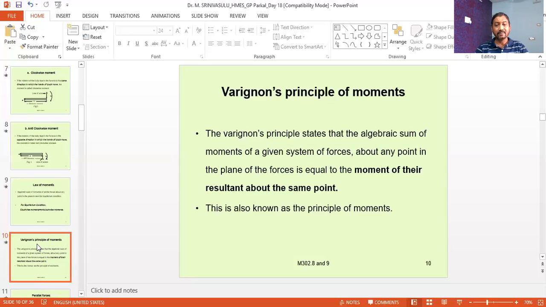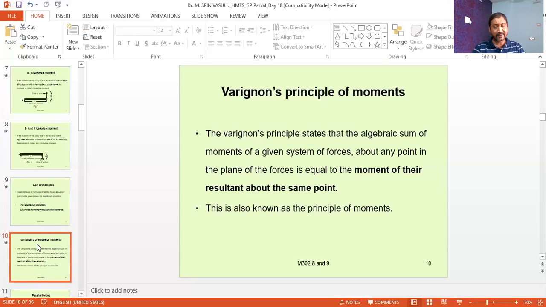So this is called Varignon's principle of moments, and it is also simply called the principle of moments. Here what it is saying is that if the resultant is not zero, if some amount of resultant is acting, in that case the algebraic sum of the moments of all the forces must be equal to the moment of their resultant about the same point.